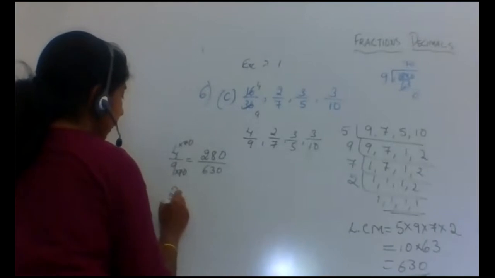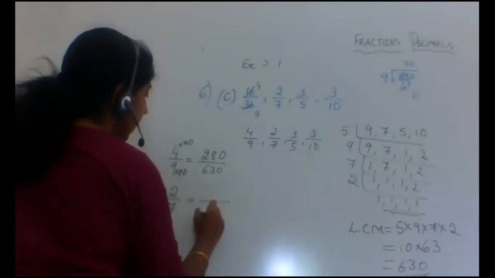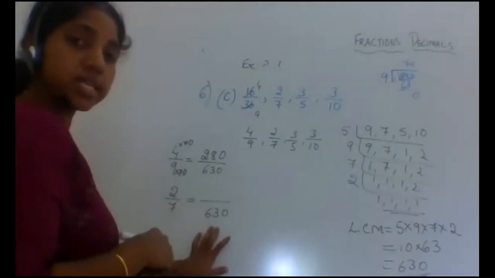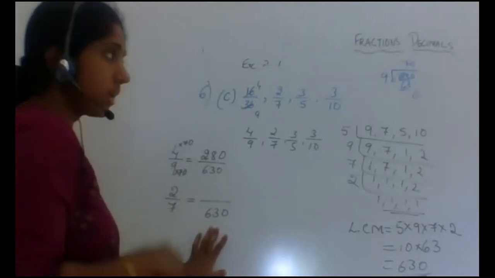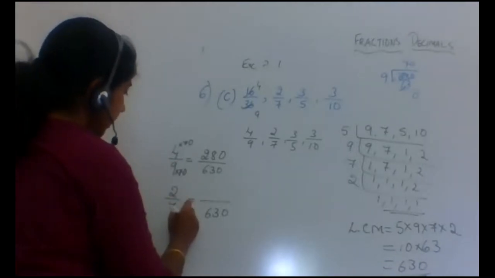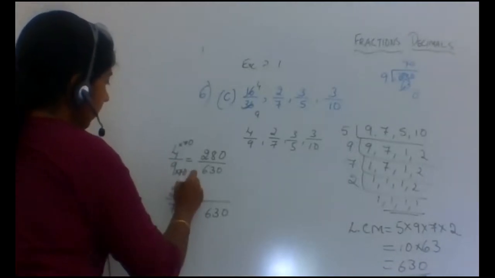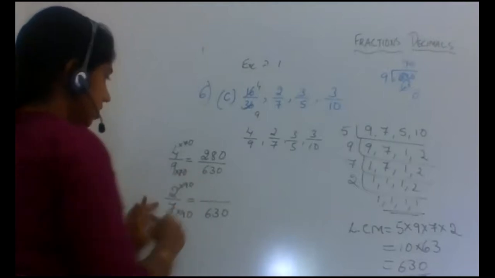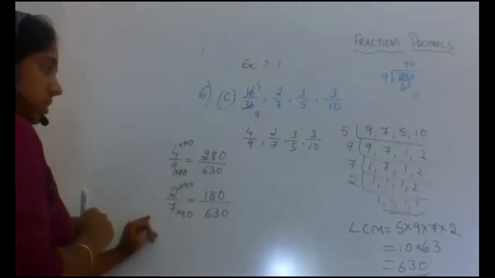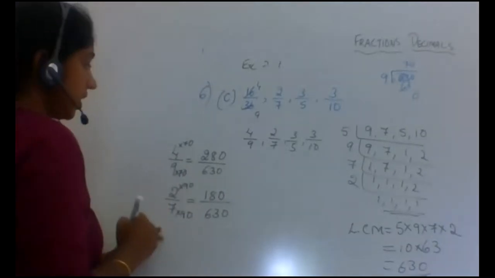Next we have 2 by 7. So 630 should be its denominator. 7 times how much is 630? Again, do the division and you will get 90. So you have to multiply the numerator also by 90. So it is 180 you will get. 2 nines are 18, so 180.